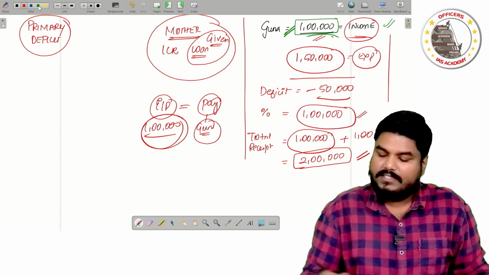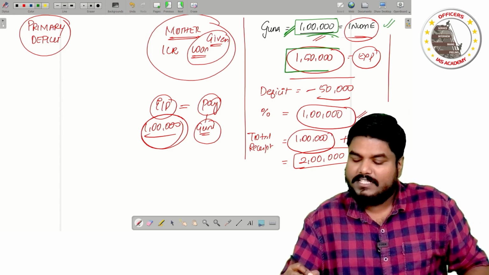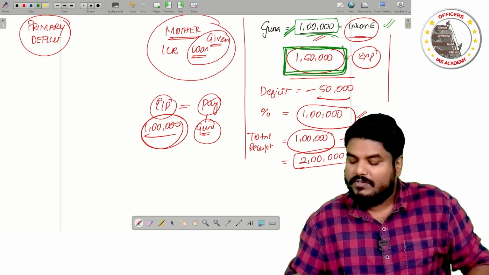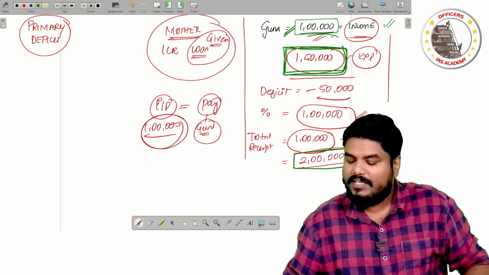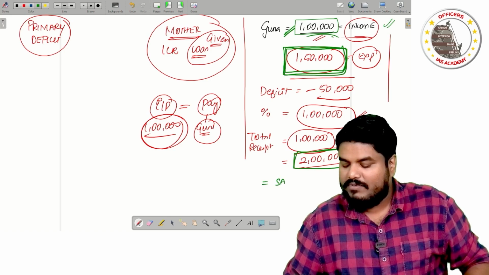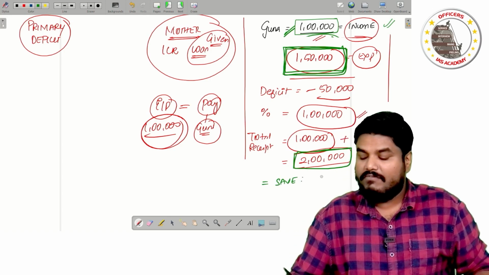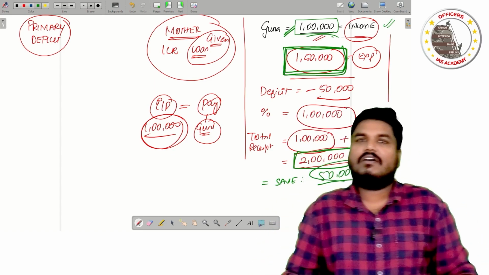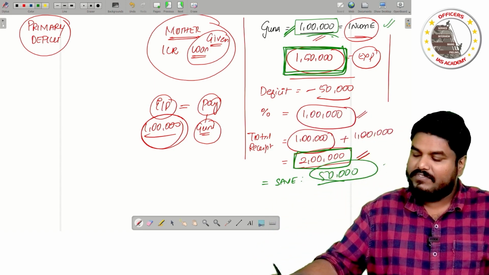Now what is Guna's expenditure? Guna's expenditure is 1,50,000. Guna's income is now 2 lakh rupees. So Guna is able to save 50,000 rupees.